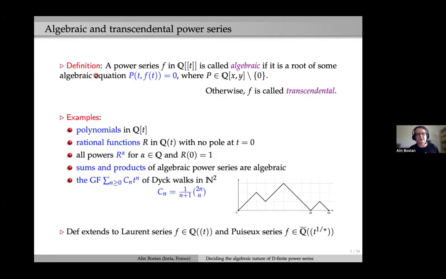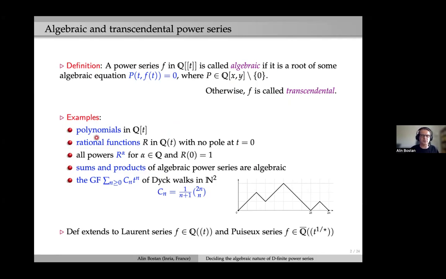So let me recall that a power series F, so I will look at power series in one variable, t, with rational coefficients. Such a power series F is called algebraic if it is a root of some non-trivial polynomial equation with coefficients in Q. Otherwise, it is called transcendental. So that's a very basic, important class of power series.